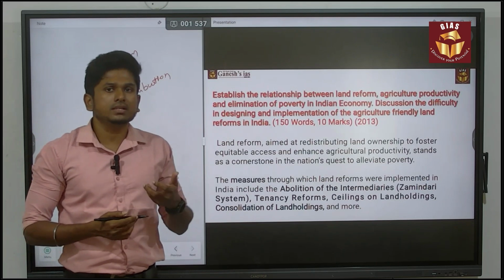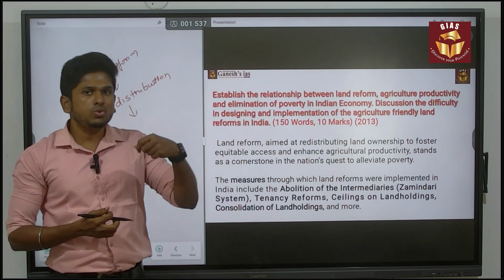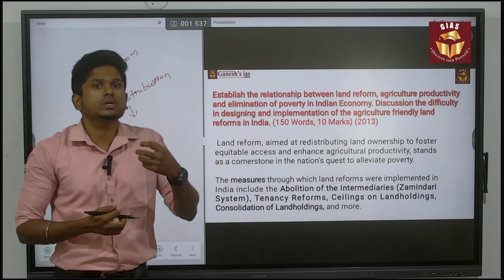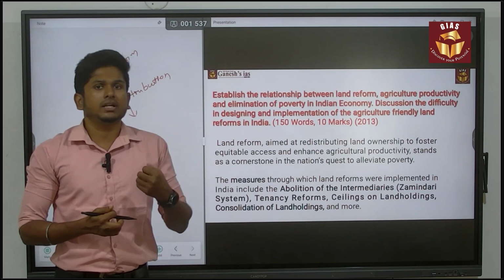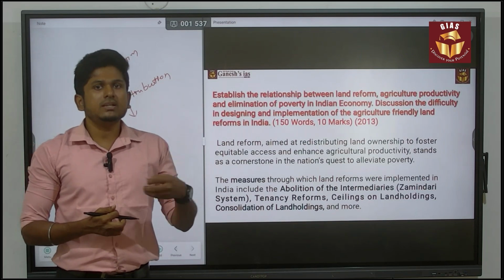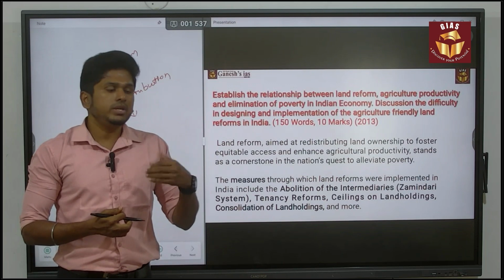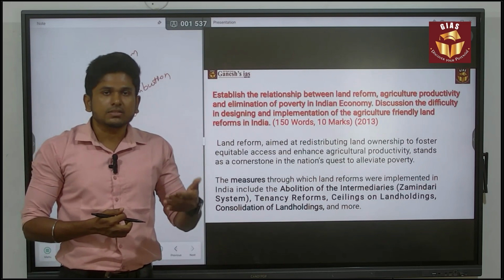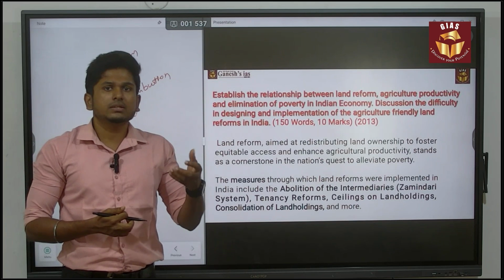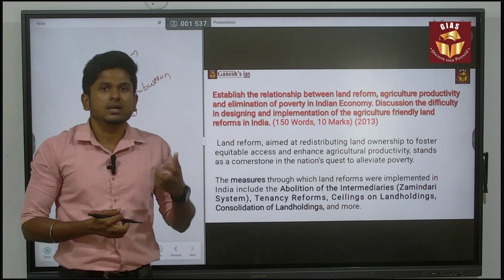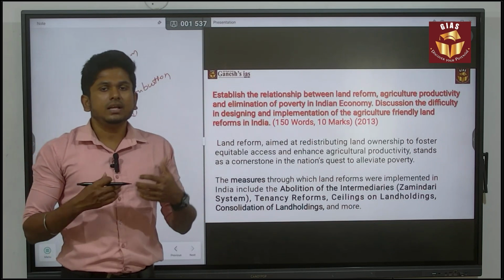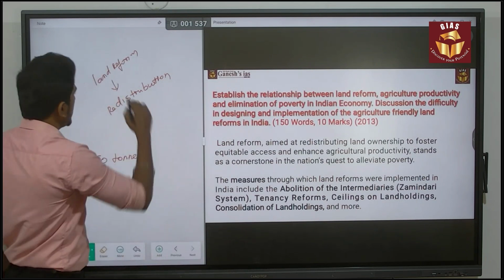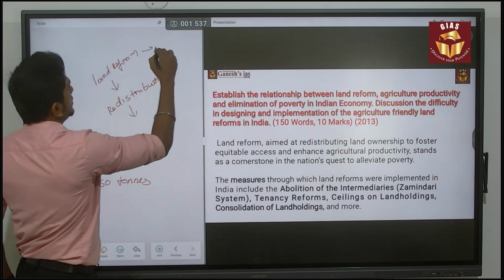It is increasing because the people holding the ownership of the land will be more focused on its productivity, and they will try to enhance it through good agricultural practices, minimum tillage, and better irrigation practices. In that sense, they will have a cultural connect with their land that increases agricultural productivity.